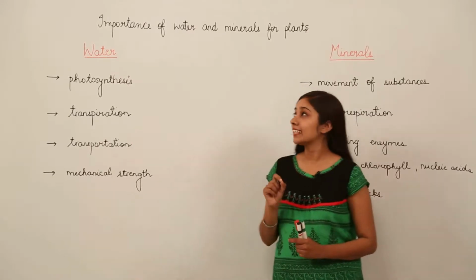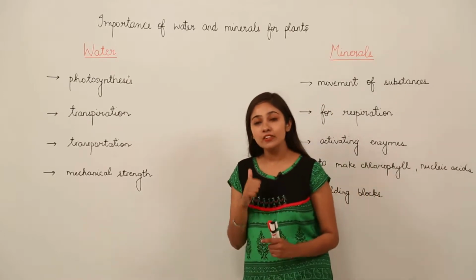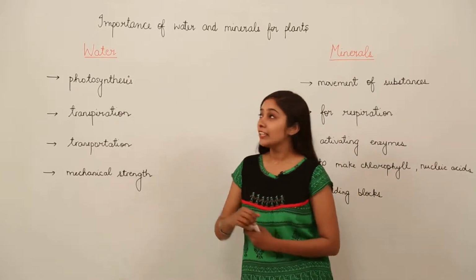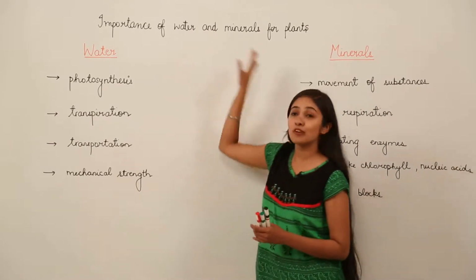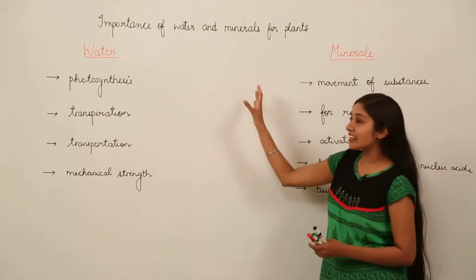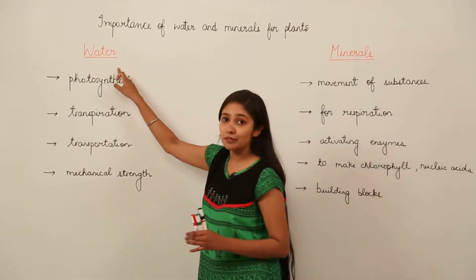Before we discuss how water and minerals are absorbed by plants, one thing is very important to remember: why this water and these minerals are important for plants. So we will start with the importance. We'll start with the importance of water for plants.